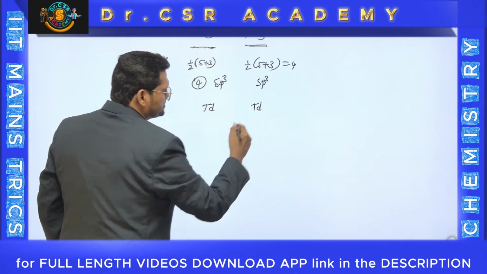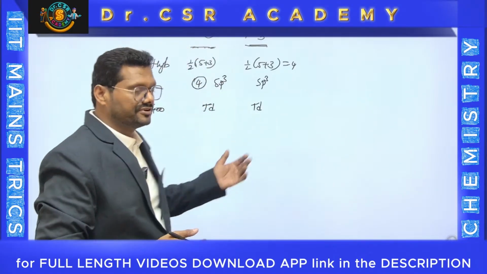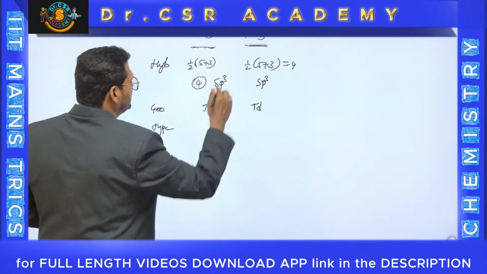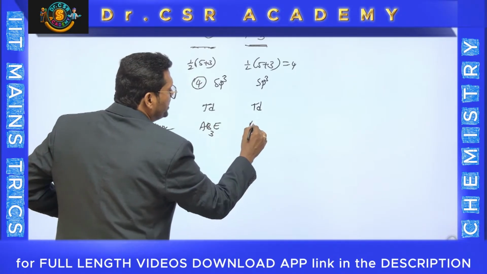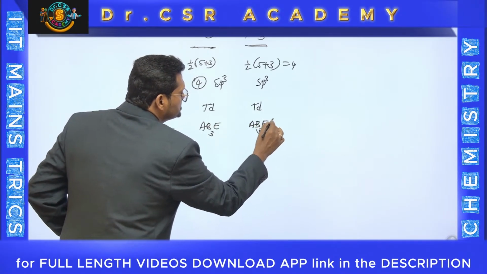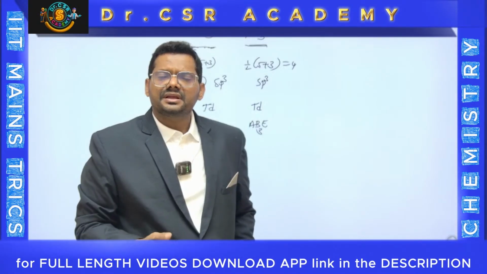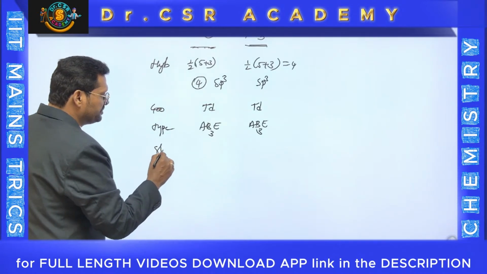There is no difference. Whenever the hybridization is sp3, the geometry is tetrahedral only. And what about the type of the molecule? Both are similar, right? Because it is also AB3E, with 3 bond pairs and 1 lone pair. When the type is AB3E, the shape will definitely be the same. Both molecules have the same shape. Now the shape.